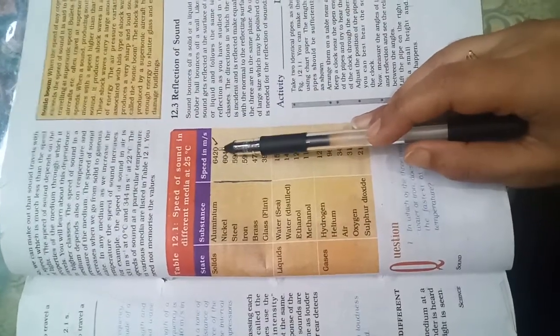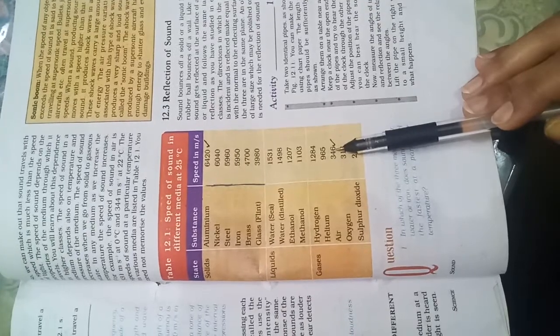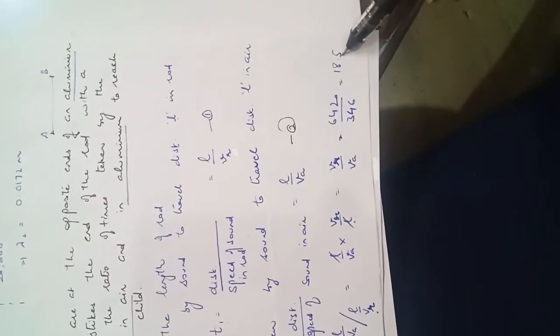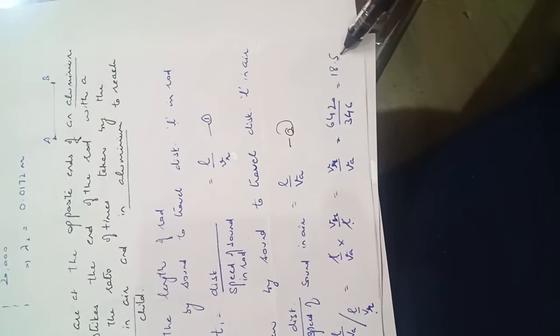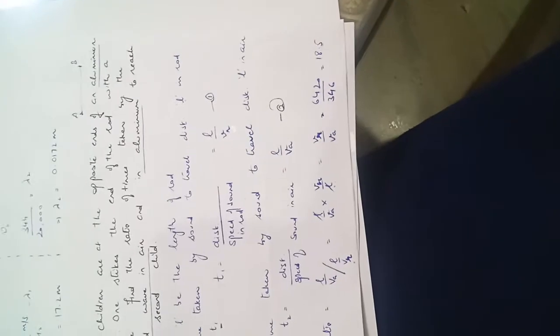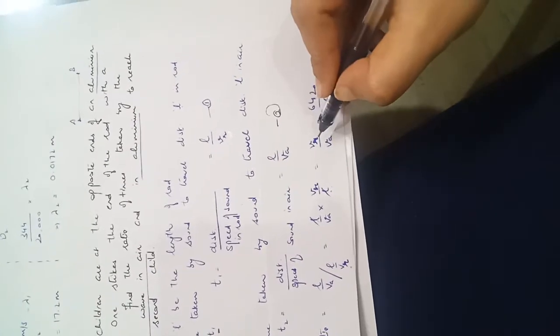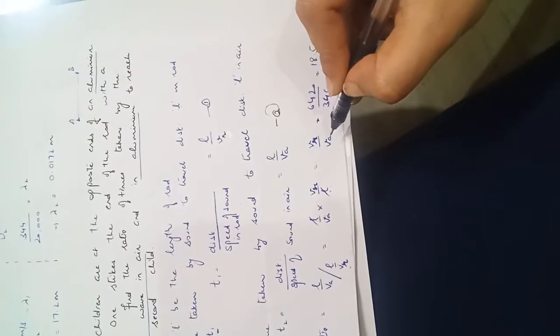In aluminium it is given 6420 and in air it is given 346 meter per second. These are the two values which we are using in this numerical. Putting the values, we will be getting the answer 18.5, which is the ratio of time taken by the sound wave to travel in the aluminium rod versus in the air.